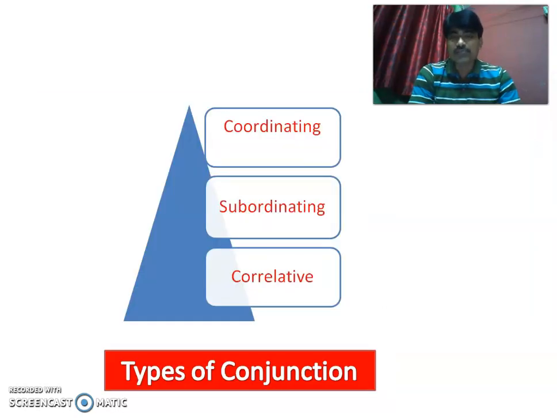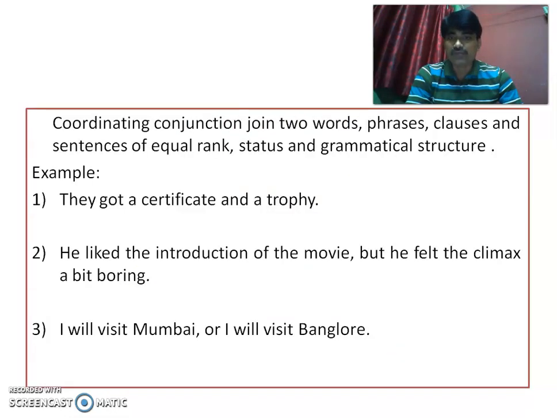And these are the types of conjunction. The number one is coordinating conjunction, then subordinating conjunction and correlative conjunctions. See, coordinating conjunctions and correlative conjunctions are one and the same. I mean, correlative conjunctions are coordinating conjunctions. But why have the grammarians given the third type? There is one special feature of correlative conjunctions that we will see in the due course of this presentation. So have patience. First of all, let us take one by one.